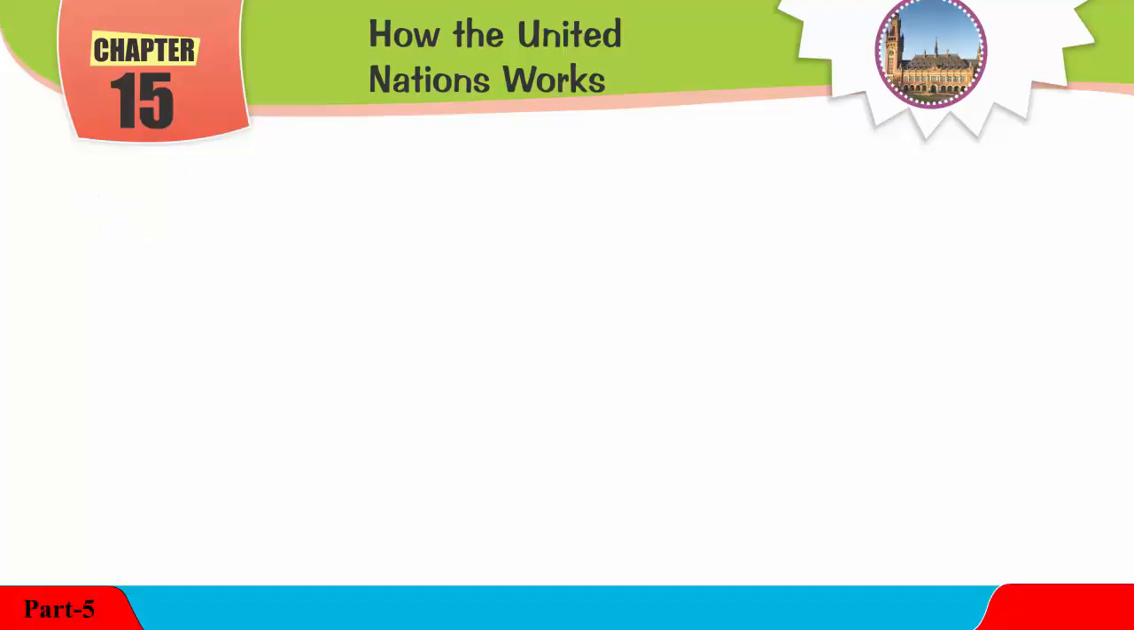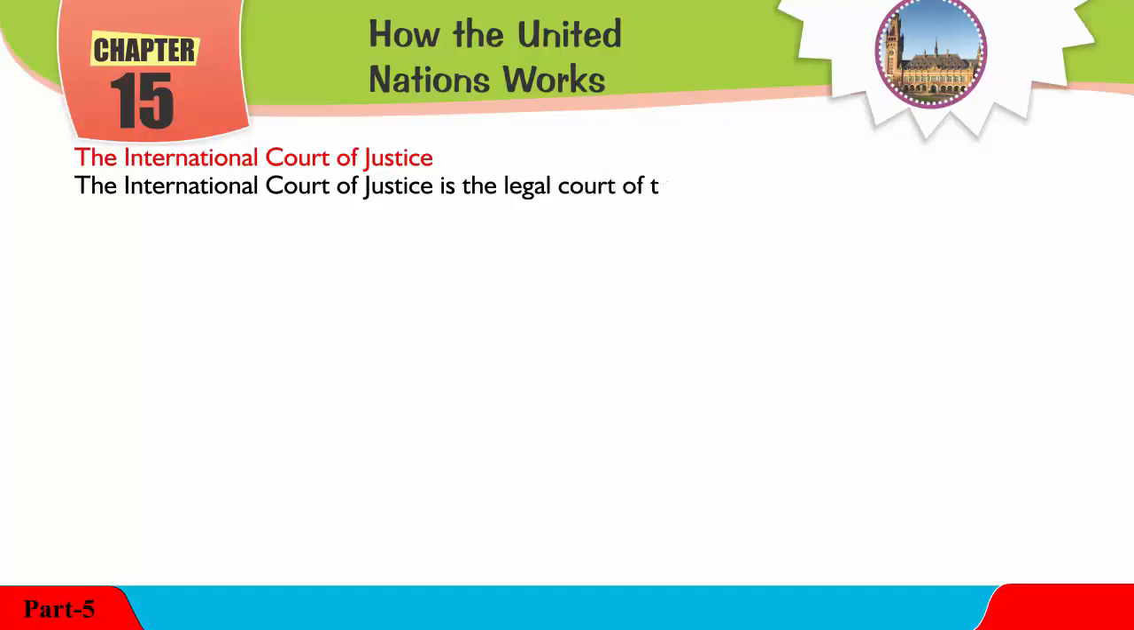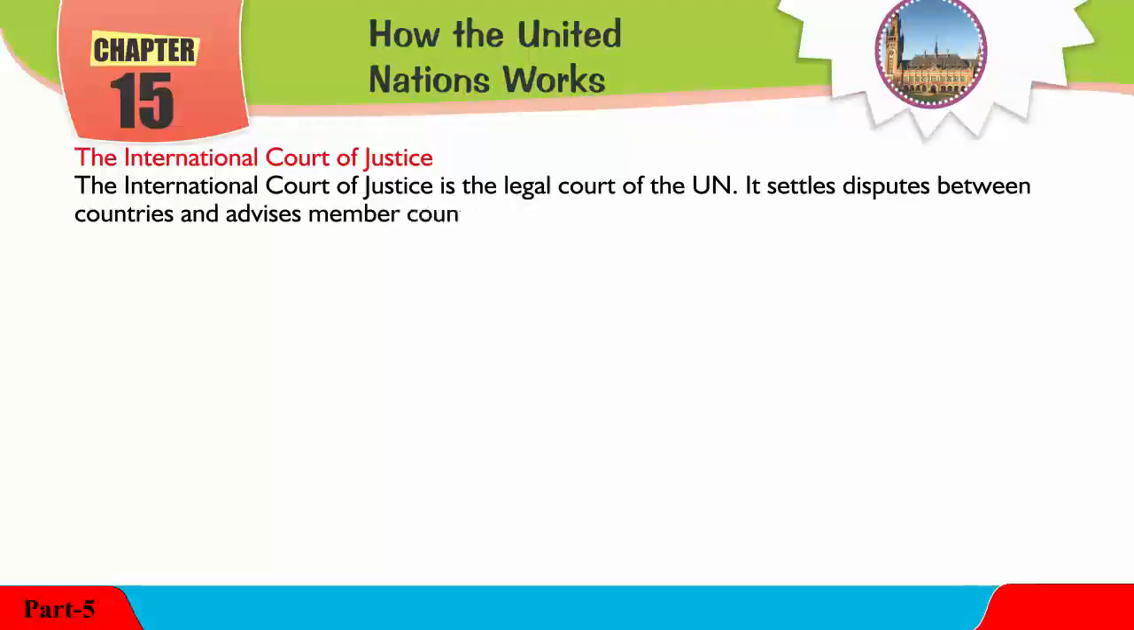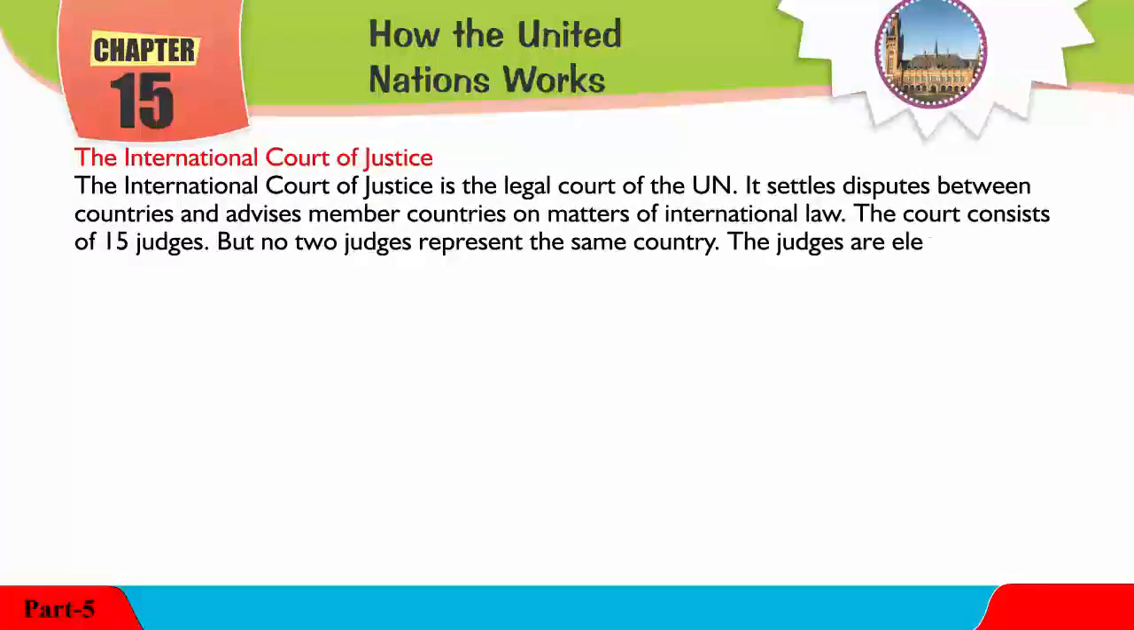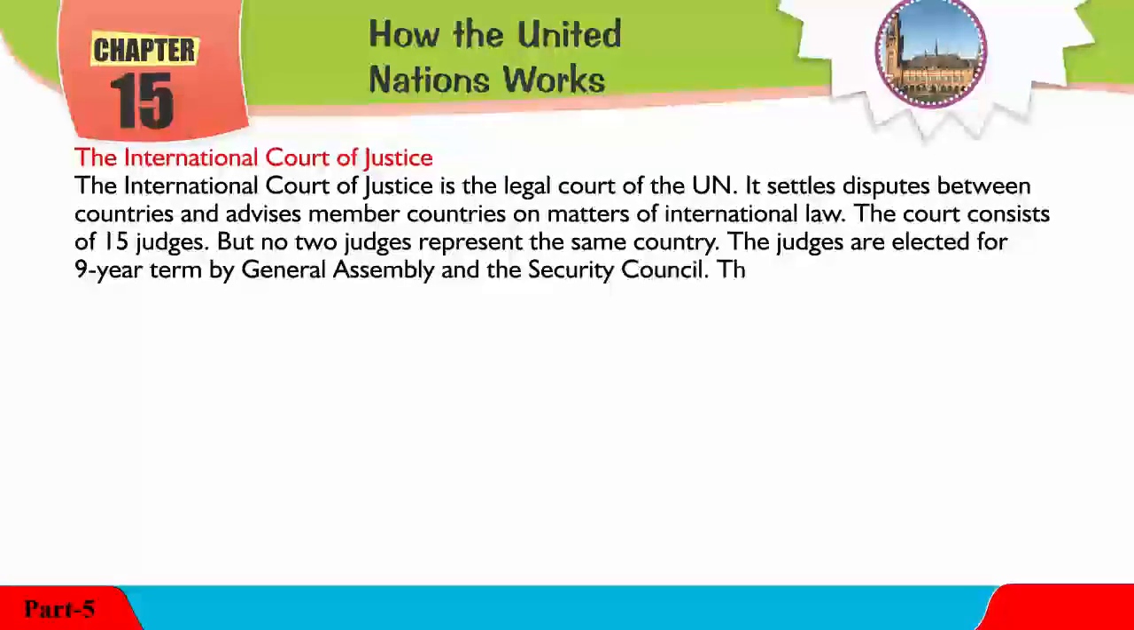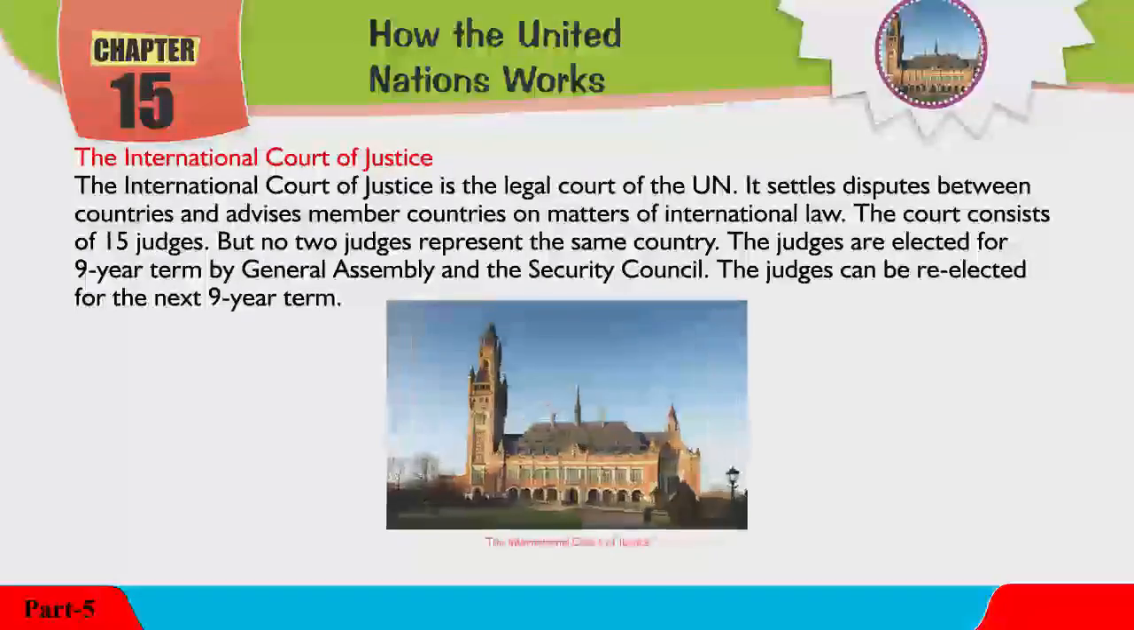The International Court of Justice. The International Court of Justice is the legal court of the UN. It settles disputes between countries and advises member countries on matters of international law. The court consists of 15 judges, but no two judges represent the same country. The judges are elected for a 9-year term by the General Assembly and the Security Council. The judges can be re-elected for the next 9-year term.